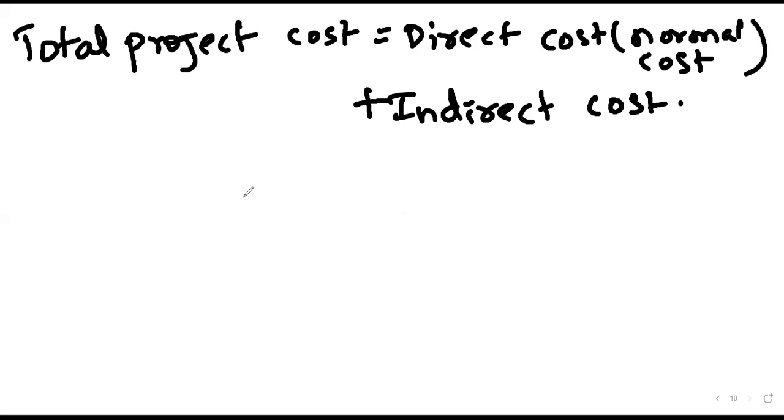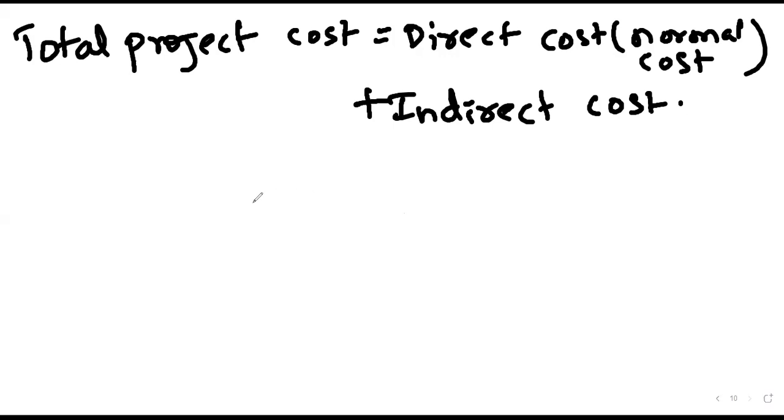Okay. So this we are supposed to consider. So normal cost, it is given in the question statement. We have to total that column and get the total normal cost, or the total direct cost. That will be the total direct cost for this particular project, and it will not change.